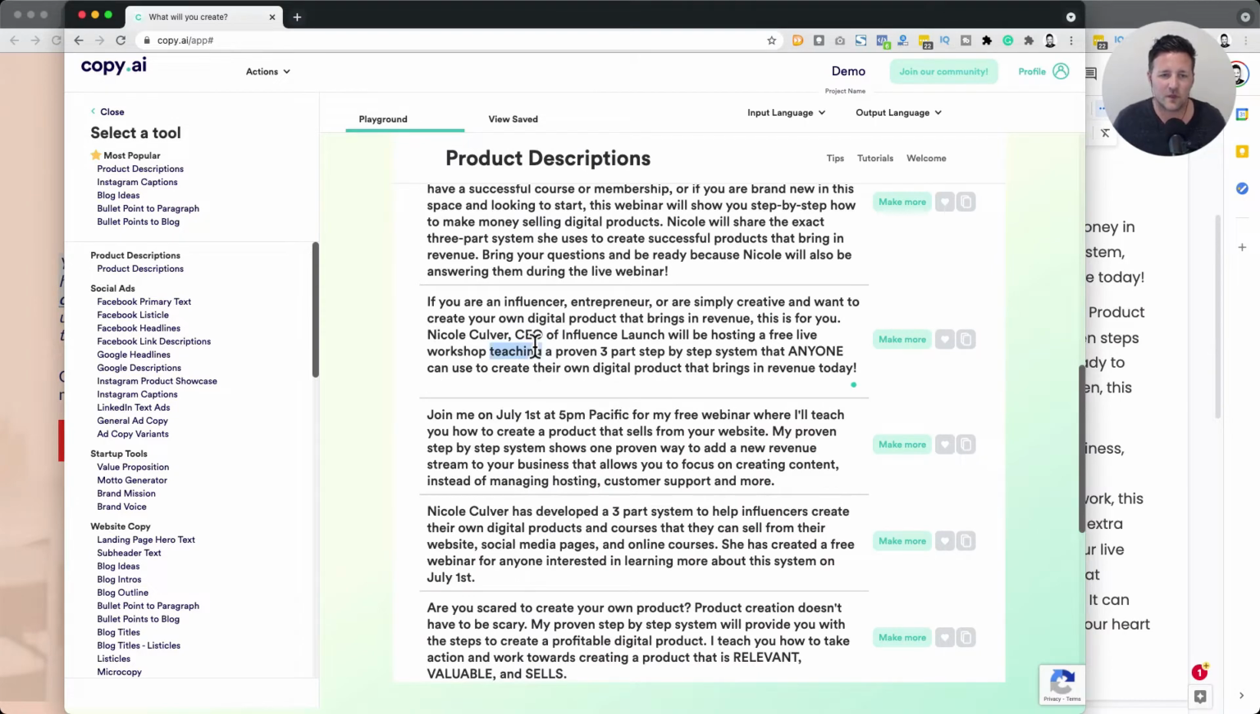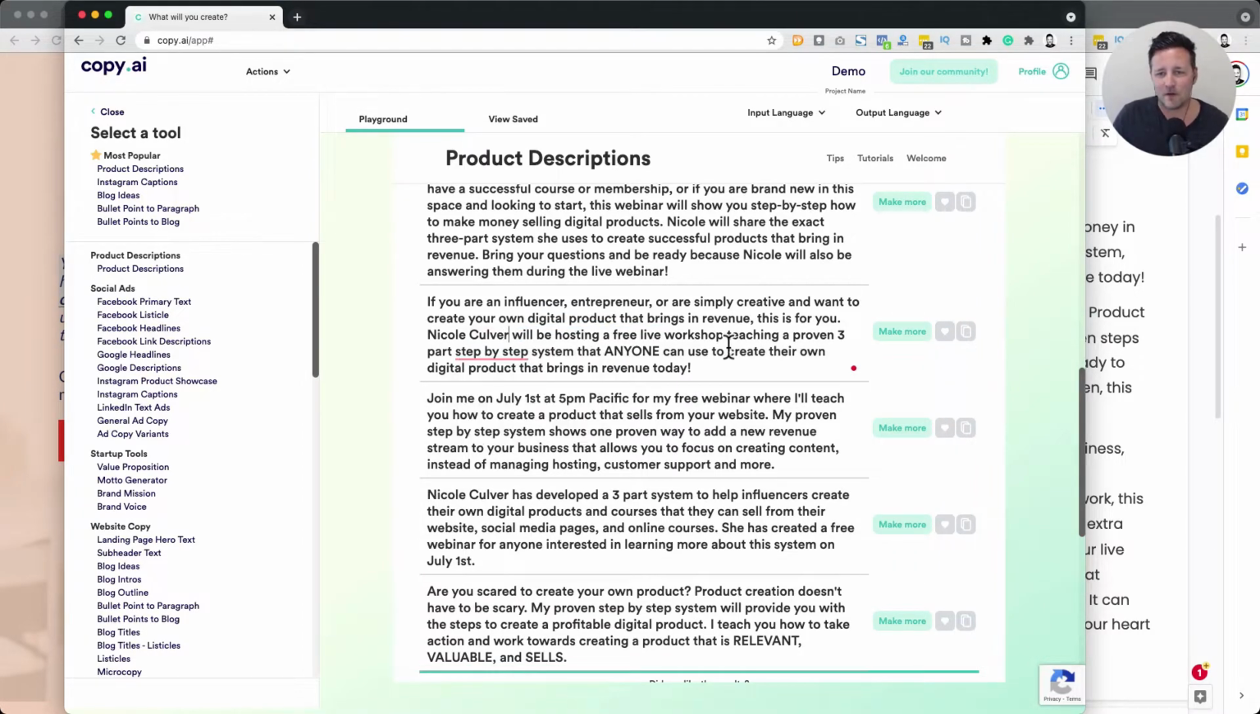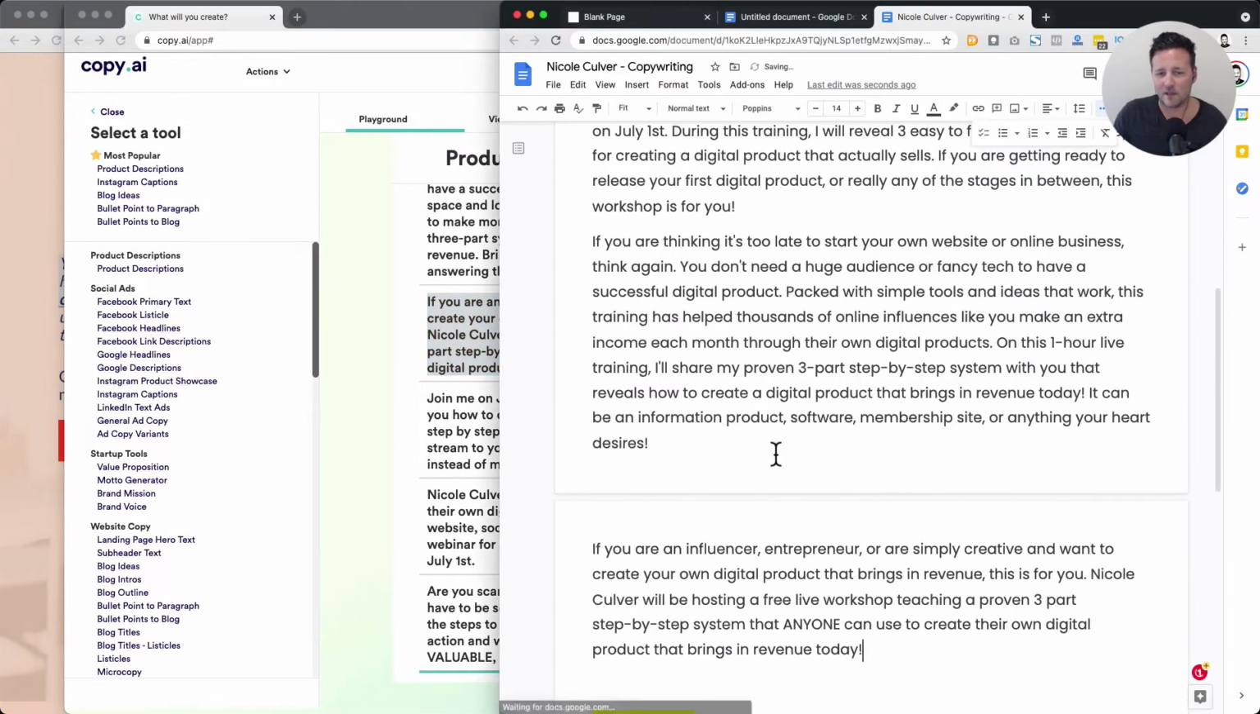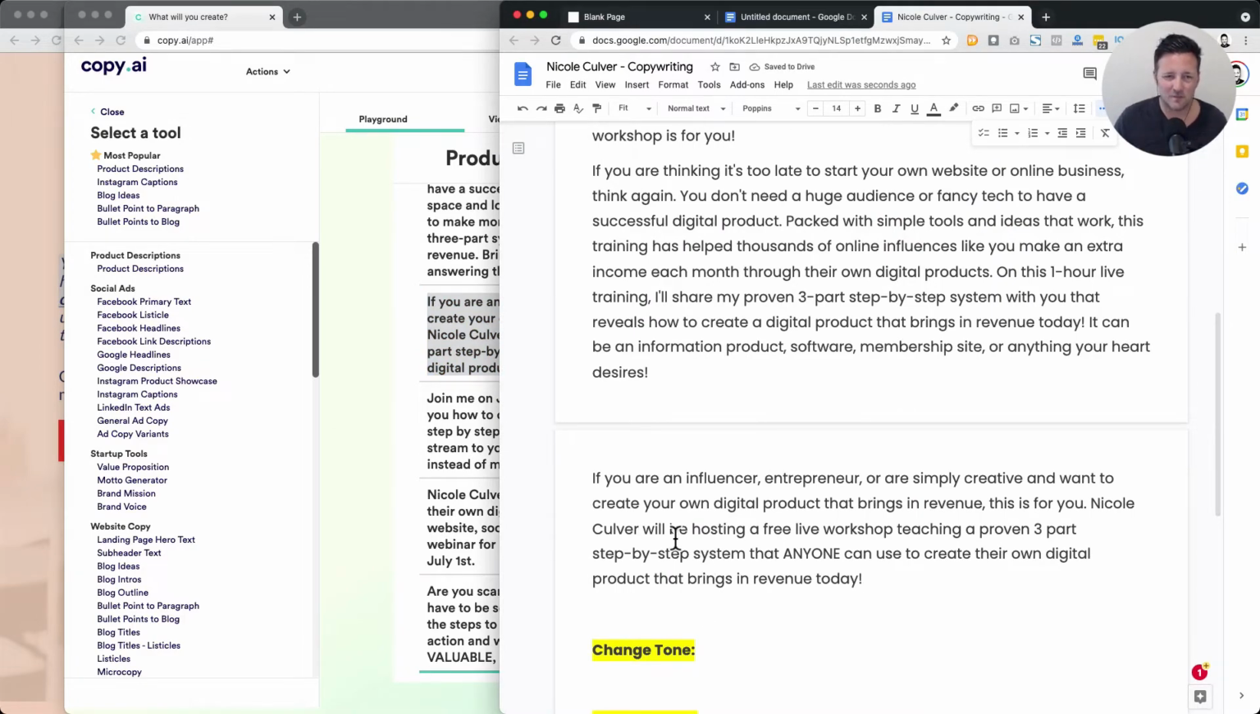Ooh, this sounds really good. If you're an influencer, entrepreneur, or simply creative and want to create your own digital product that brings in revenue, this is for you. It's the AI stuff. So maybe Nicole would want to use CEO of Influence Launch. That's nice. We could just delete that. And Nicole will be teaching a proven 3-part step-by-step system that anyone can use to create their own digital product. This is really good. I think it's clean, clear, to the point. That's what it helps you do.